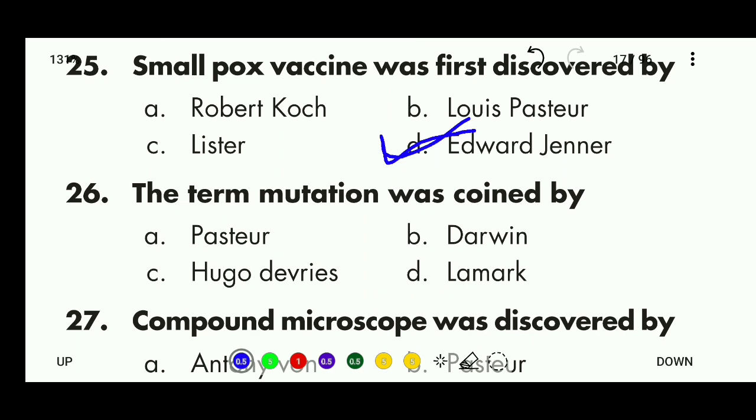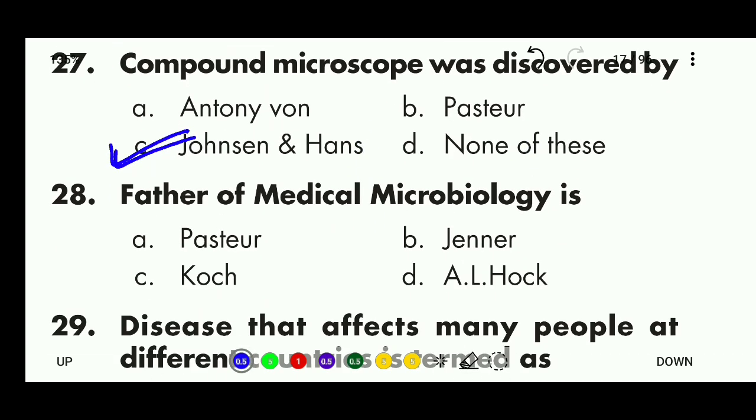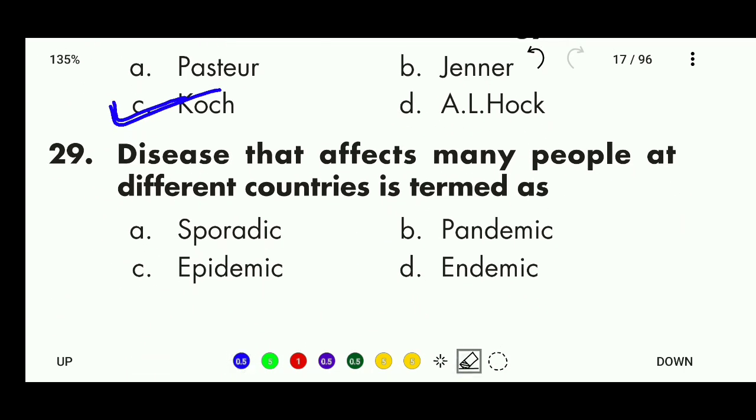The term mutation was coined by Pasteur, Darwin, Hugo de Vries, Lamarck. Correct answer is Hugo de Vries. Next, 27. Compound microscope was discovered by Antony van Leeuwenhoek, Pasteur, Johnson and Hens, none of the above. Right answer is discovered by Johnson and Hens, the compound microscope. Father of medical microbiology is Pasteur, Jenner, Koch and Hooke. Right answer is C, Koch. 29. Disease that affects many people in different countries is termed, you know well, pandemic.